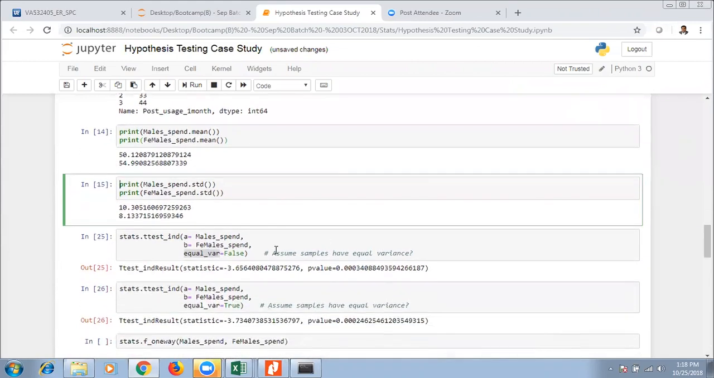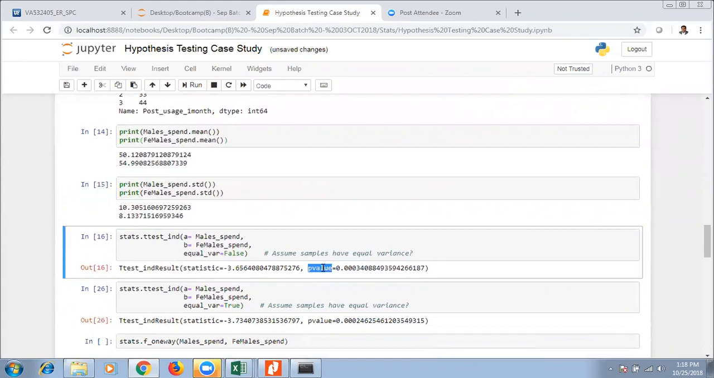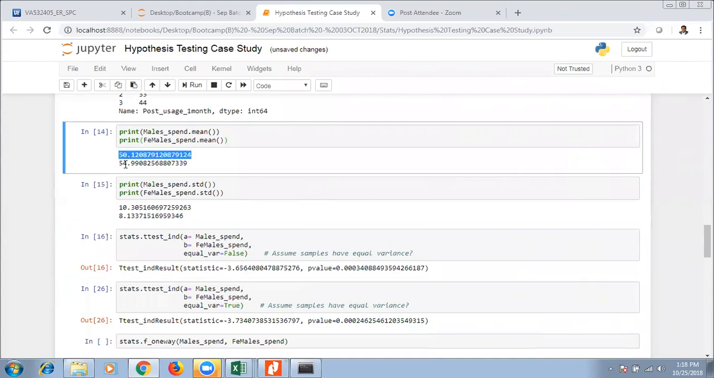Now in this case, if you run this one, what is your p-value? You got it? It's very small, less than 0.05. Now what can you conclude? You can reject the null hypothesis. What is your null hypothesis? Male spend equal to female spend. But you are rejecting that. That means male spend is different from female spend. And when you look at the male spend and female spend, female spend is higher than male spend. That's your conclusion by looking at the spend of samples.